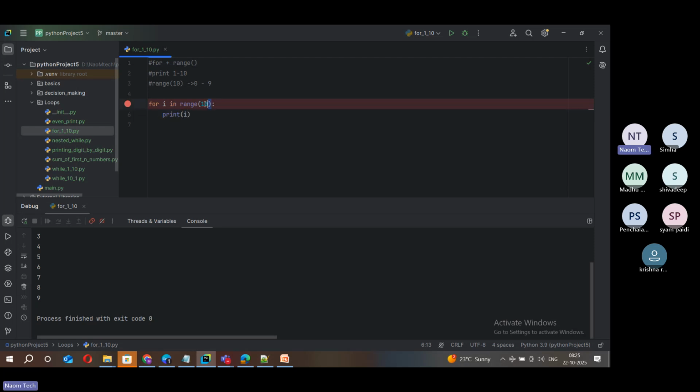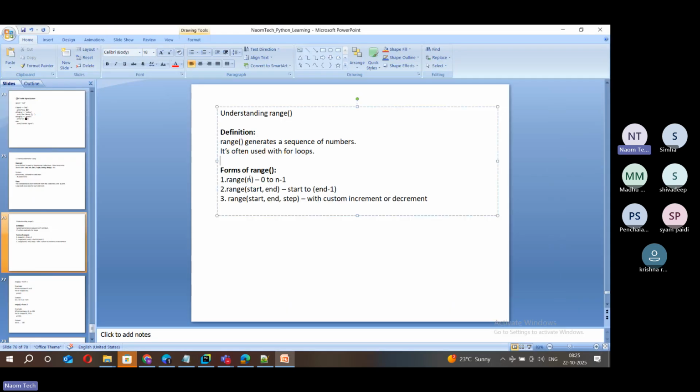There are places where we can use the first form, range of n. The second form is range of start and end: where to start and where to end, so you can choose a range of numbers. The third form, range of start, end and step, lets you have a custom increment or decrement. Step means you can choose by how much you increment this range of values, or by how much you decrement it. So these are three different ranges we have.